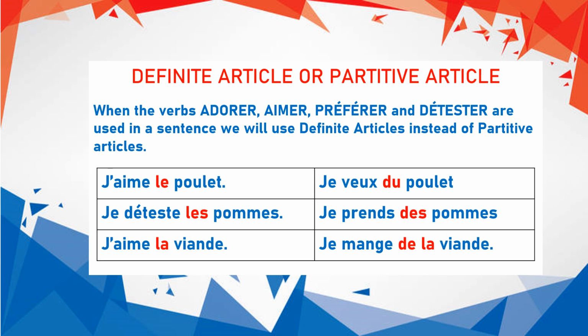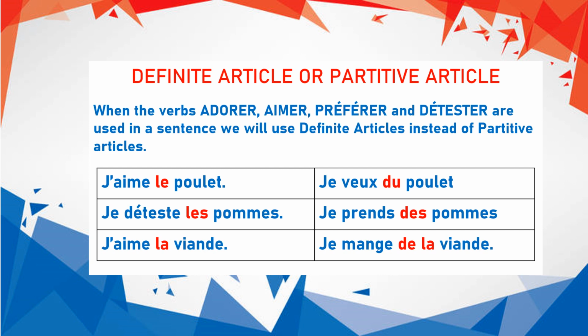Let's take the second example here. Je déteste les pommes. Alors, on a le verbe détester ici. Donc, on utilise les articles définis et pas les articles partitifs. Je déteste les pommes. But instead, if we do not use this verb détester, we write it in another way using another verb like prendre, to take. Je prends des pommes. I take apples. So here in this case we will use partitive articles because none of the 4 verbs are used here.